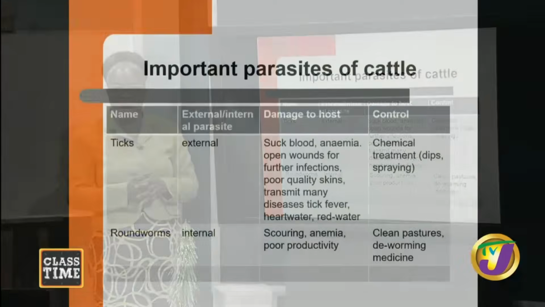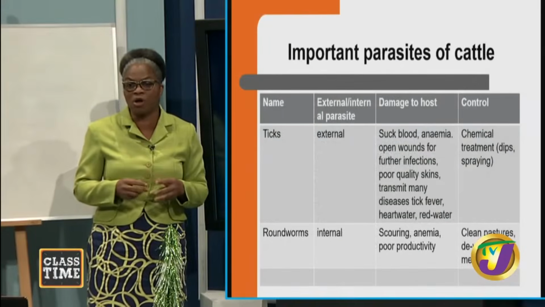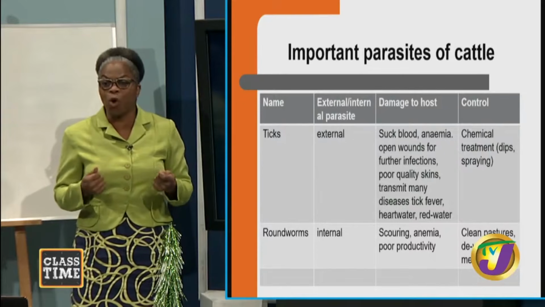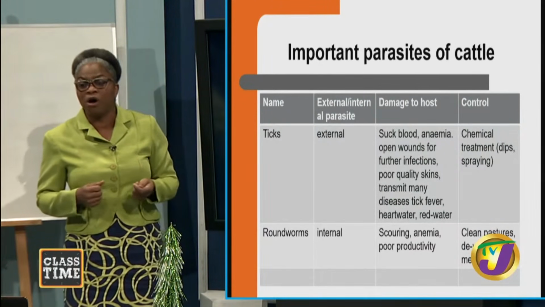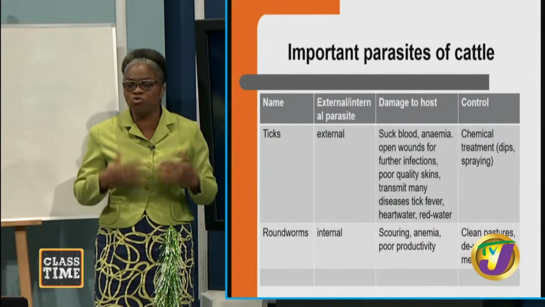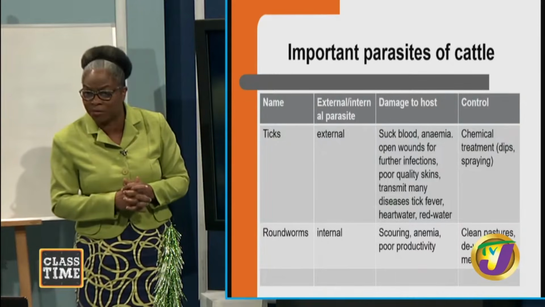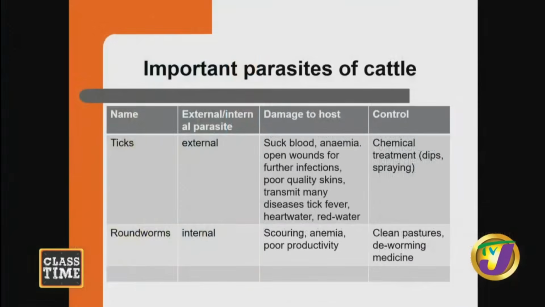It's an external parasite. What are the symptoms, or what we call damage to the host? The tick is going to suck the blood of the animal. The animal is going to become anemic. And if there's any open wound, and there will be open wounds from these bites from the ticks, it's going to cause some infection. It's going to affect the quality of the skin, because you know in Jamaica that we eat the cow skin, right? We eat the pig skin because these things are very important. So you don't want to affect the quality of the skin.